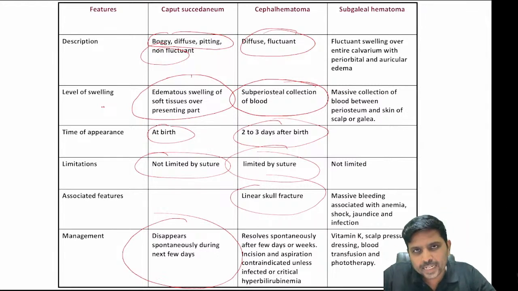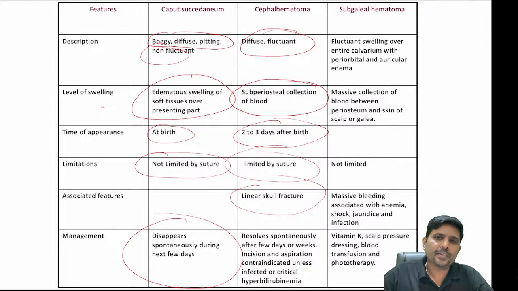When the RBCs present in the cephalohematoma break down, it can lead to prolonged jaundice too. In those instances, you can do an I&D and evacuate the blood. I&D means incision and drainage, and you can take the pus out. Third point is calcified hematoma. If it is persistent, it should be surgically excised.